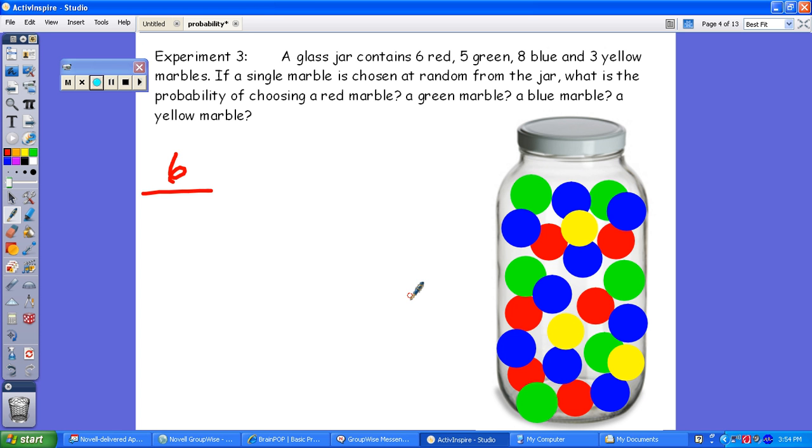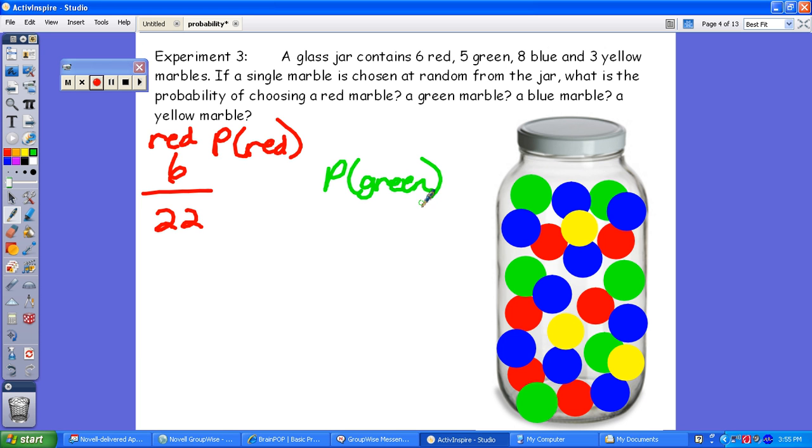But keep in mind the denominator is the total number of possible outcomes. So what you want to know is how many marbles are in the jar. In this case, you're going to add all these up. So we're going to have 11 plus 11, so it looks like it's 22. And so the probability of choosing a red marble, or another way to write that is P of red, is going to be 6/22. Since we're using the color, the next one is green. So the probability of getting a green marble is going to be, how many are green? It's going to be 5 of 22.